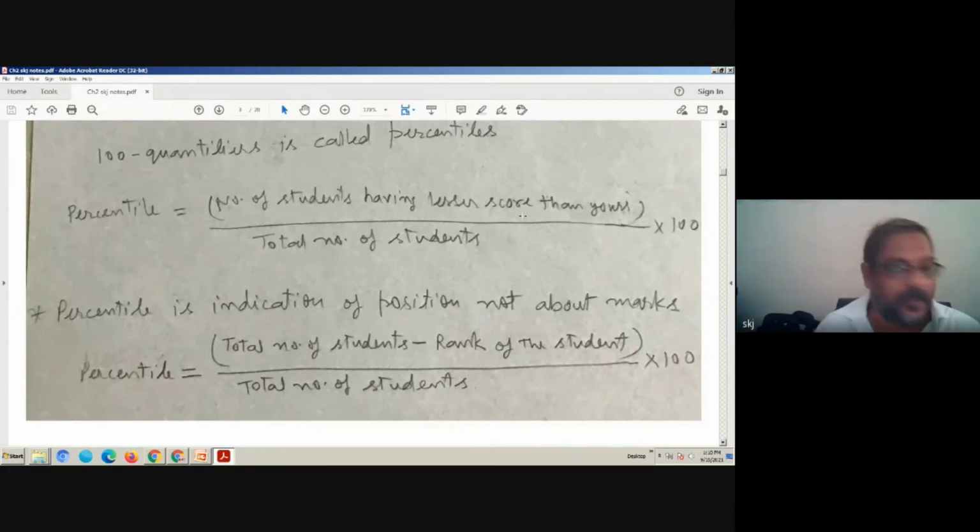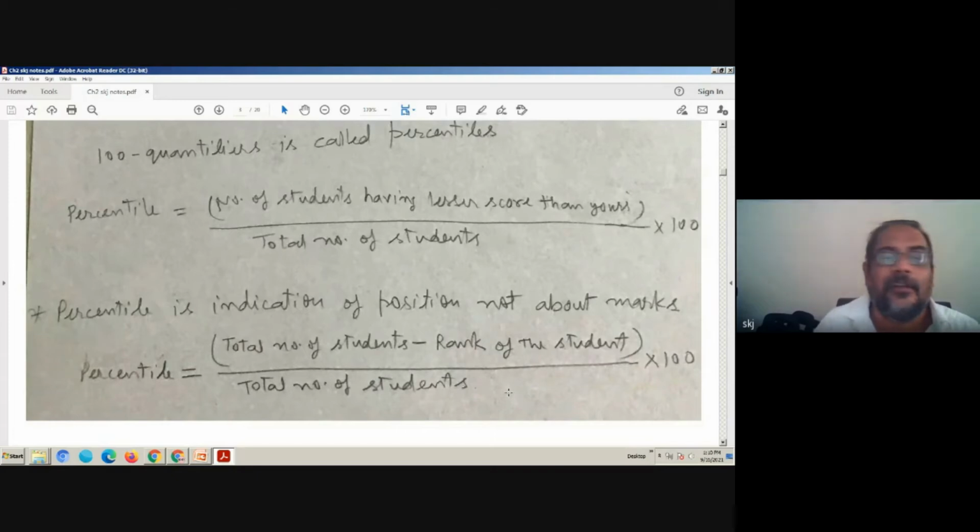So now, what is percentile? Is it showing the marks of the student? Percentile is an indication of position, not the marks of the student. It refers to your rank in the examination. The same thing we can write in a different way: total number of students minus rank of the student, divided by total number of students, multiplied by 100.